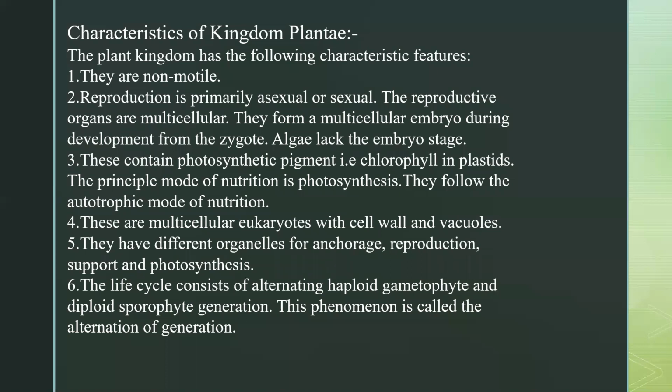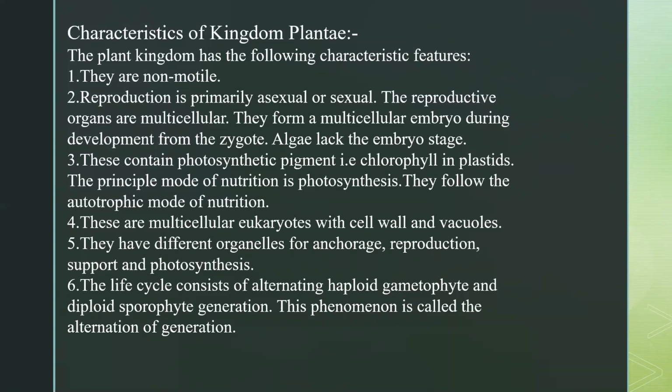The haploid phase and the diploid phase. But the haploid phase is gametophyte and the diploid phase is sporophyte, okay? So this process is called alternation of generation, okay? So this is very important, okay? You have to underline this point also, because maybe I will ask you as a definition in your first term question paper, because this is very important, okay?